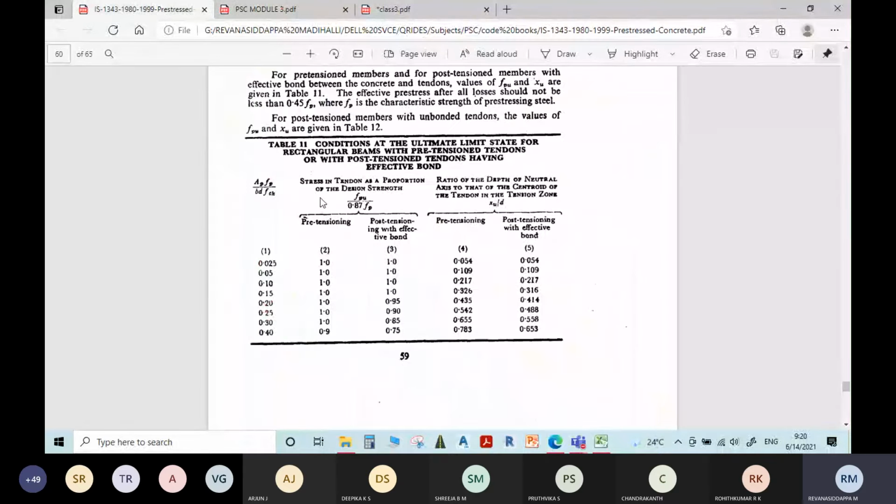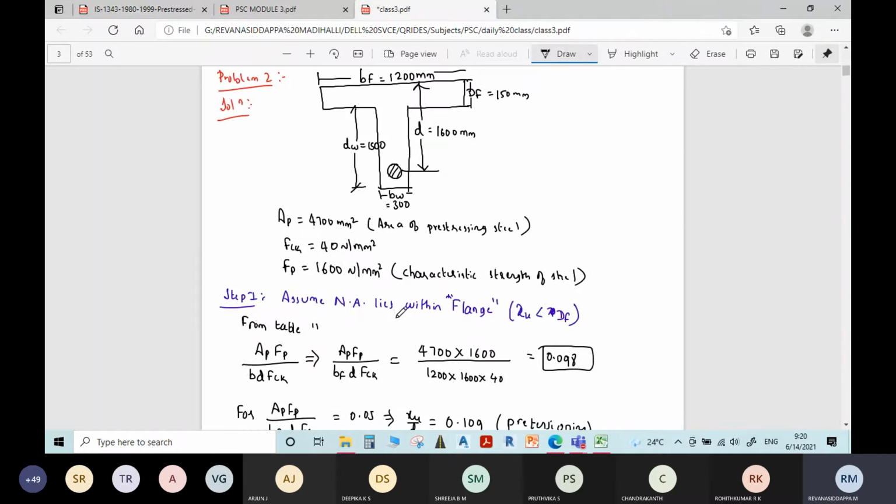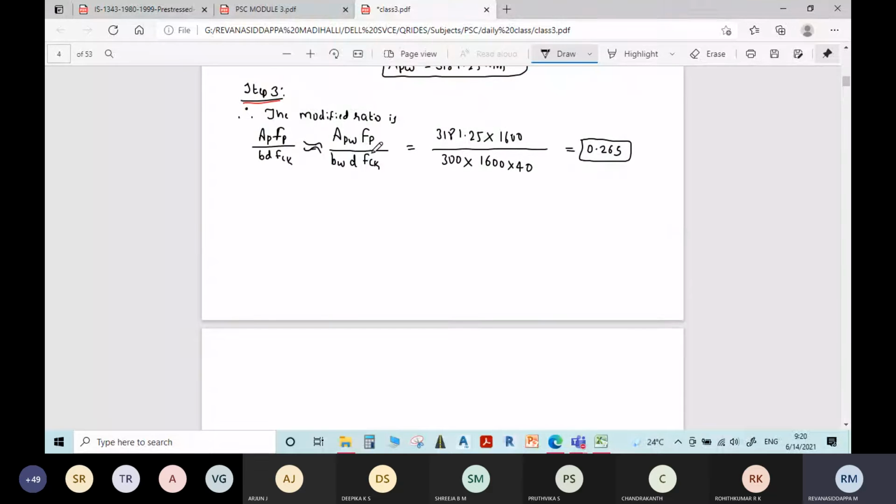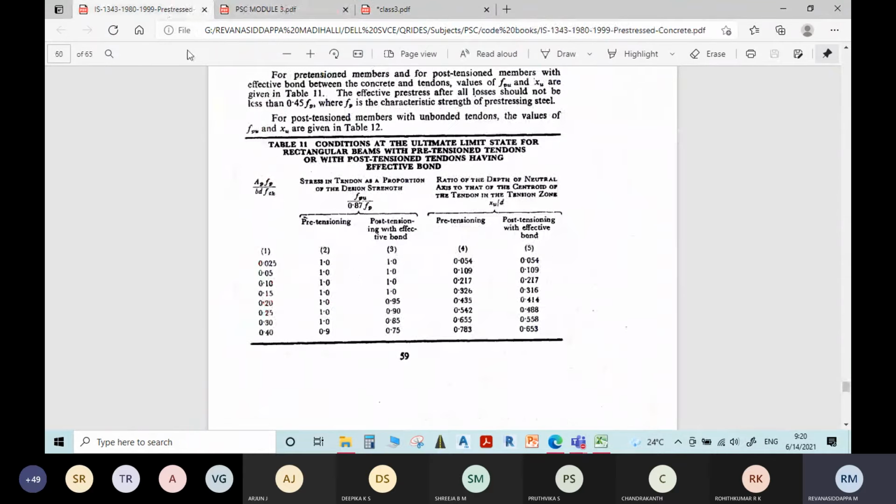So here we need to refer to the pre-tensioning column, to find FPU divided by 0.87 FP and XU by D. So for us the value of APW FP divided by BW D FCK is 0.265.